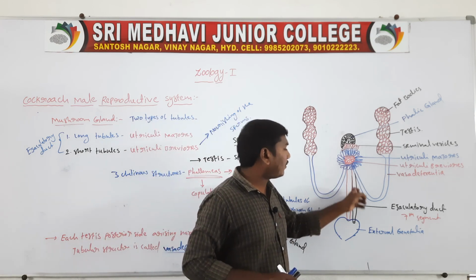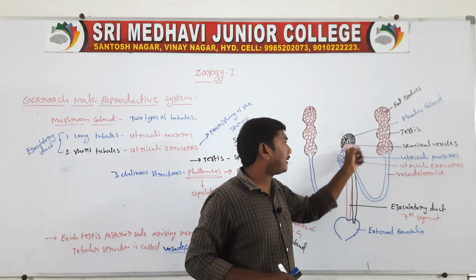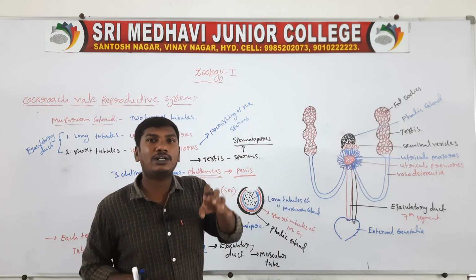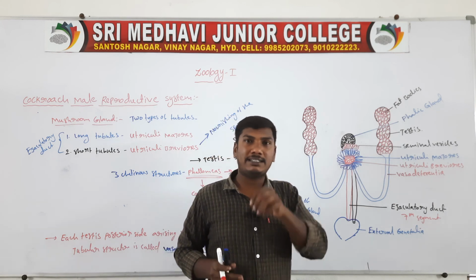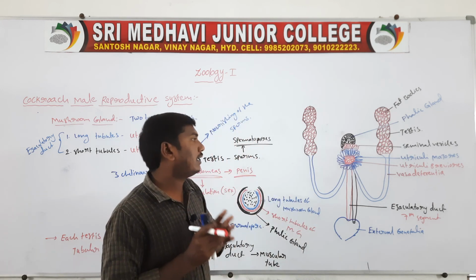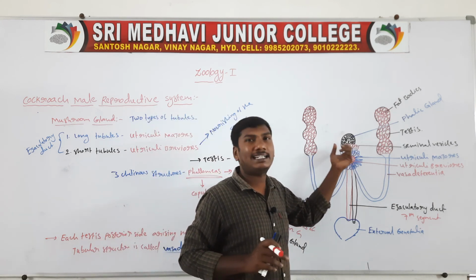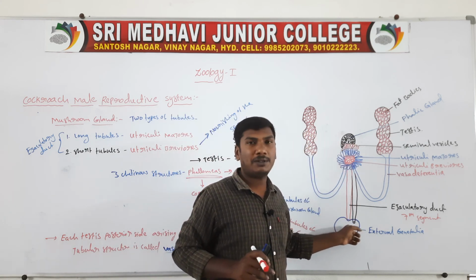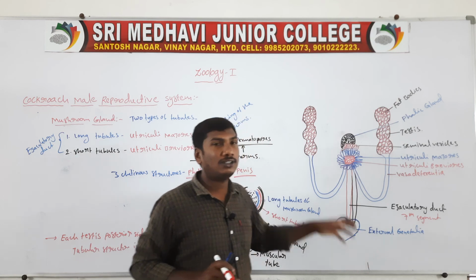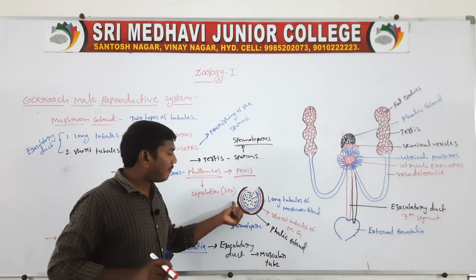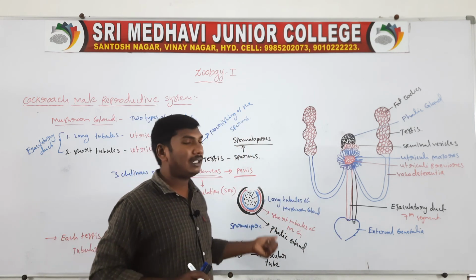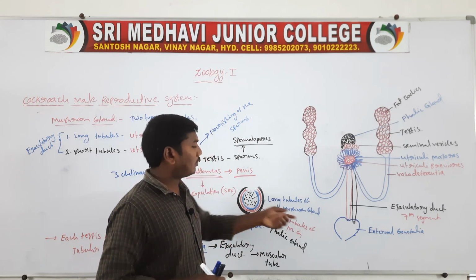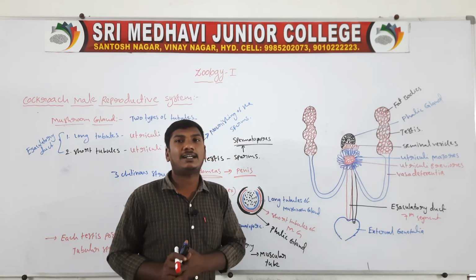Next one, opposite the ejaculatory duct are the seminal vesicles. The seminal vesicles store the sperms. Next one, last one, the phallic gland. This opens from the gonophore, from the external genitalia. Its function is the formation of the outer membrane of the spermatophore.